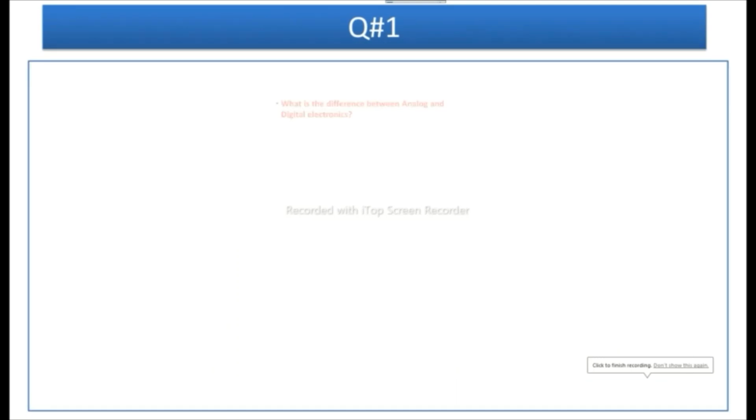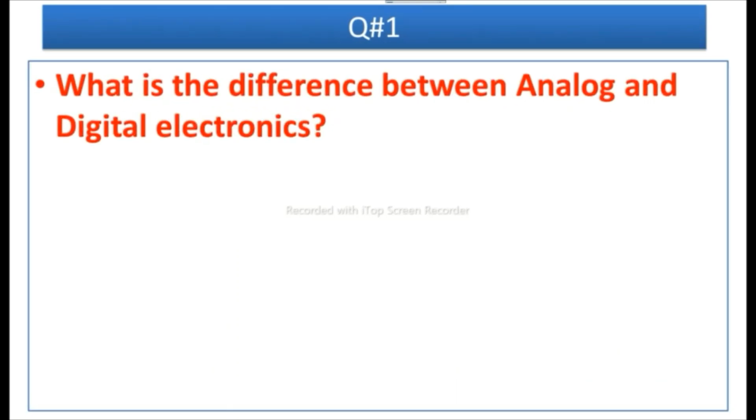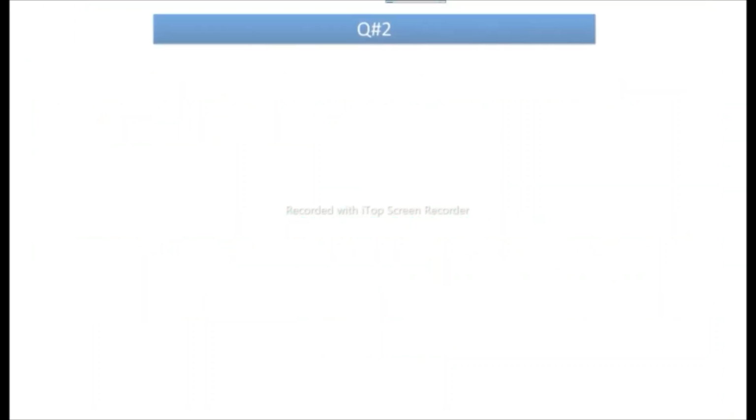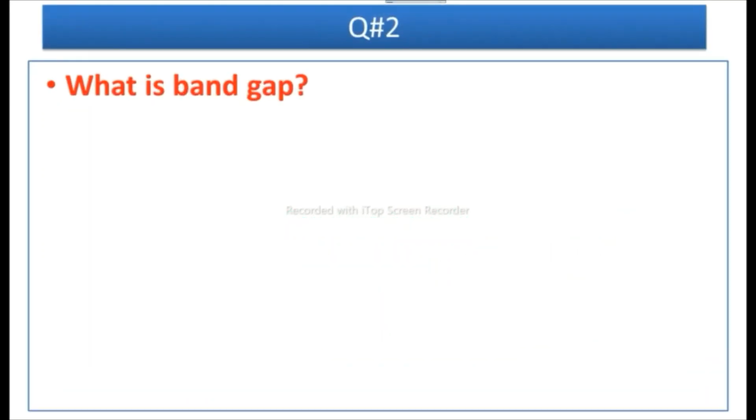Question number 1 is, what is the difference between analog and digital electronics? Answer is, analog electronics deals with the continuous values of the quantities, whereas digital electronics deals with the discrete values of the quantities. Question number 2 is, what is band gap?